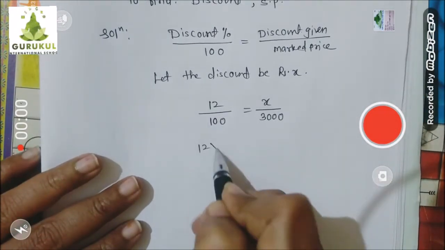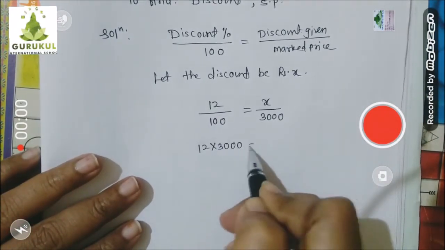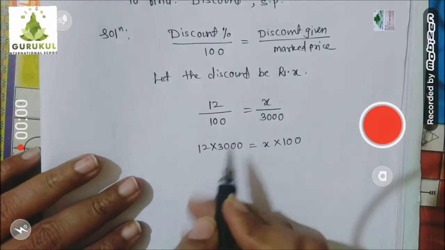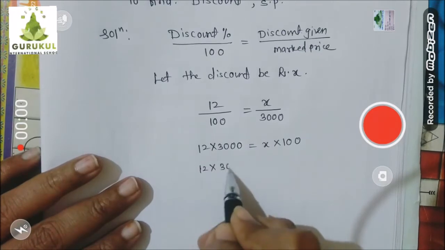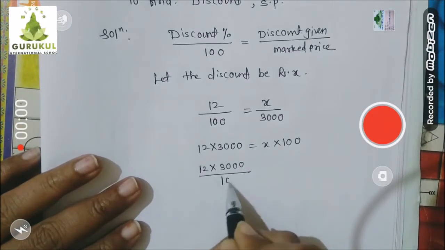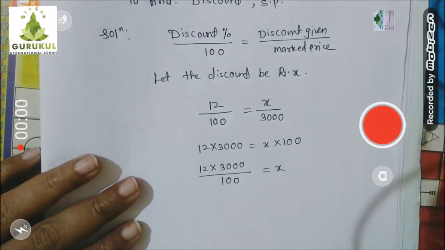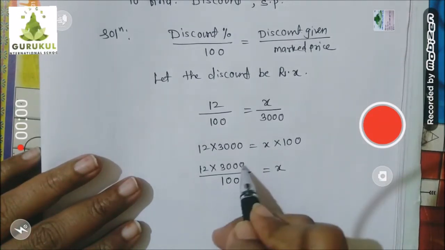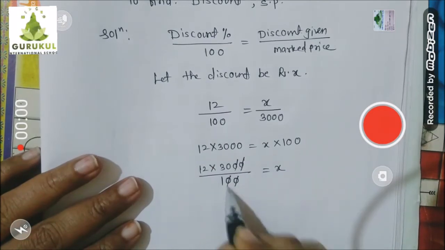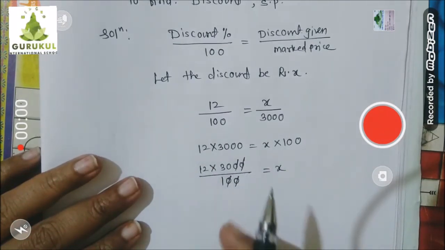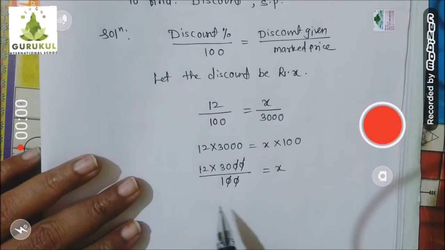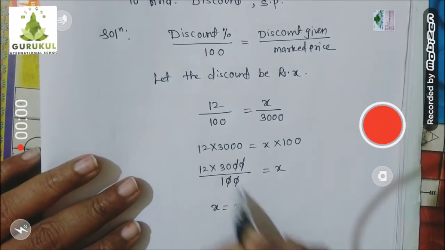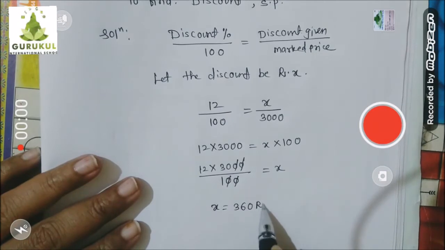12 into 3000 is equal to x into 100. Now multiplied by 100, sent to other side. It would be divided by 100. That is equal to x. Keep the x alone, along with number, send it to other side. 0 0 cancel, 0 0 cancel. 12 into 30. What is the answer? 360. So 12 threes are 36 and the 0. So it is 360 rupees.